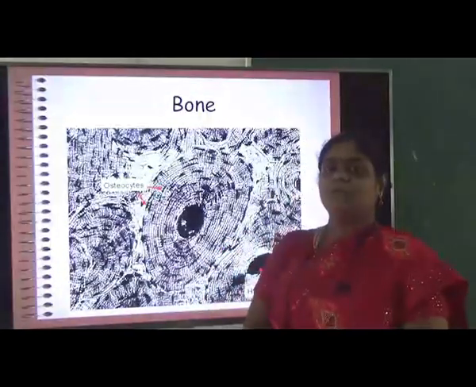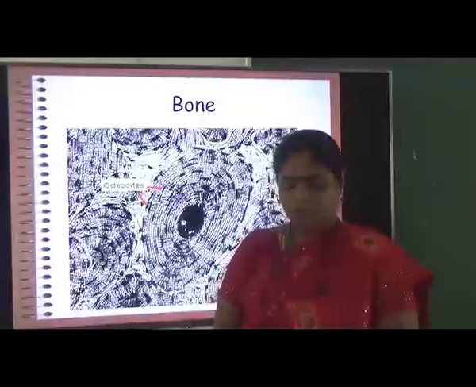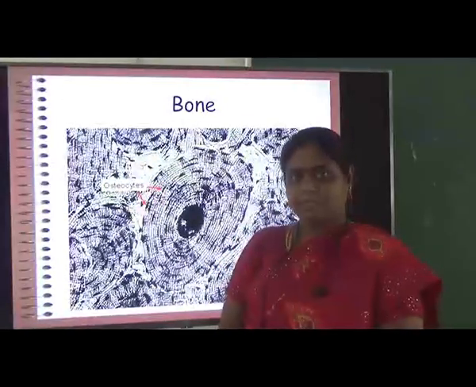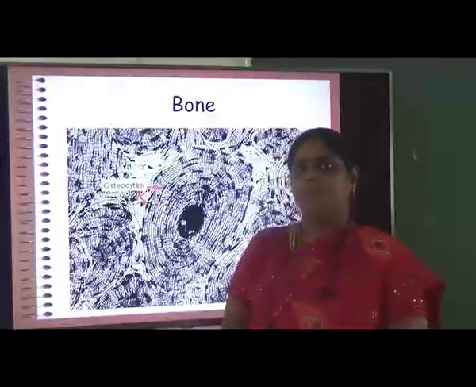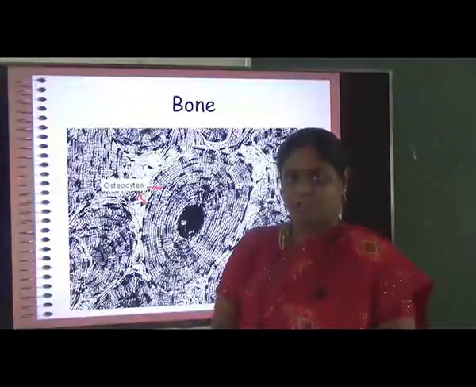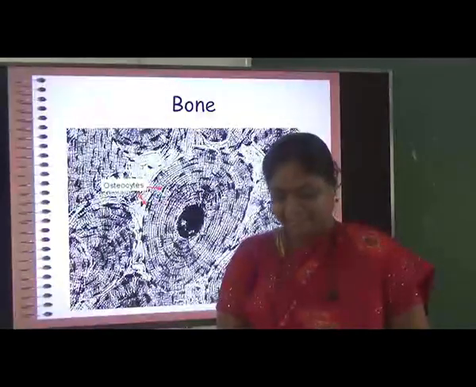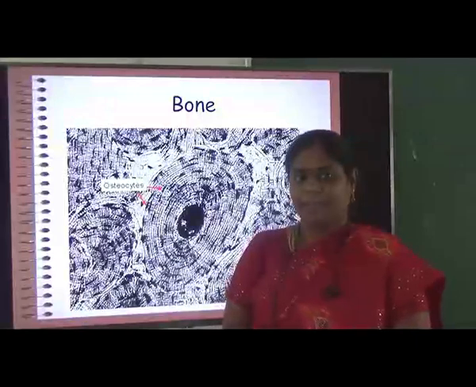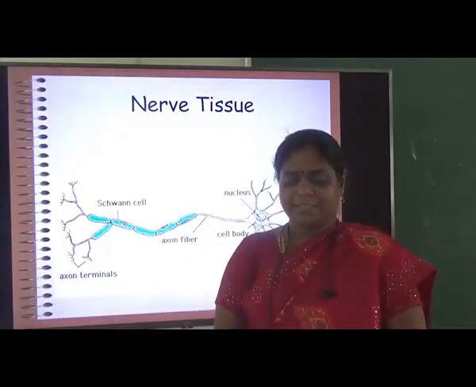Then the bone. Bone is one of the connective tissues. The cells which help in the formation of bone we call osteoblast cells, and the cells which help in the destruction of bone we call osteoclast cells. The osteocytes are nothing but the bone cells. The other name for bone cells is osteocytes.